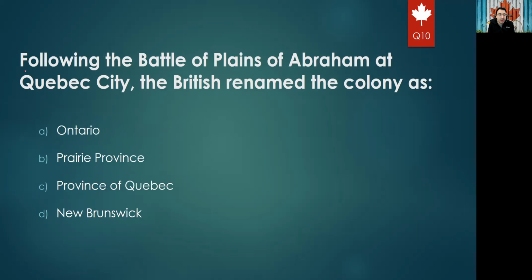Okay. And the next question will be: following the Battle of the Plains of Abraham at Quebec City, the British renamed the colony as Ontario, Prairie Province, Province of Quebec, or New Brunswick. So we know that after the war, the colony was renamed as the first province. At the time, it was the Province of Quebec, option C. Okay.